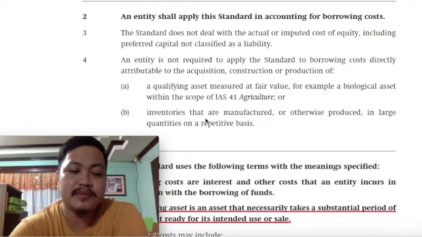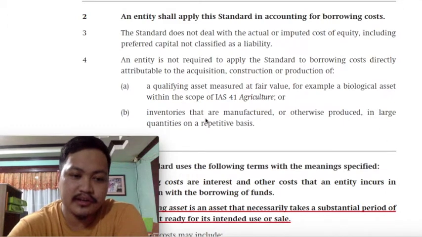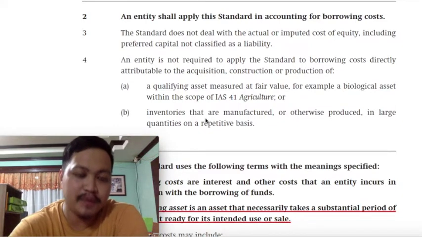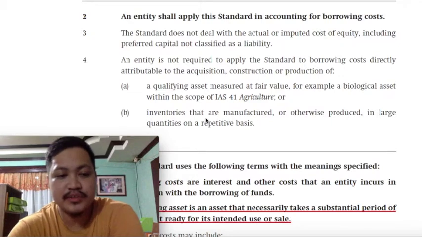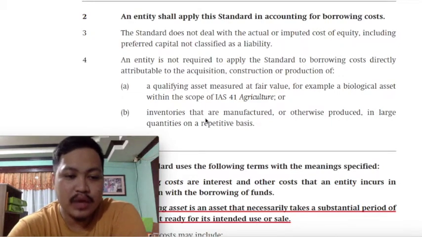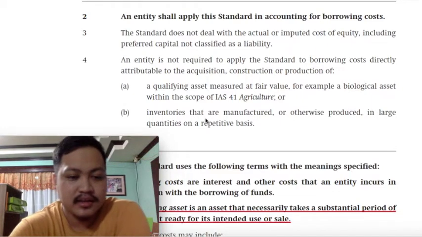However, there are a few items that are expressly exempted from capitalization of borrowing cost, class. As I've said earlier, our general rule is that interest will be expensed. Exemption would be interest on funds used for qualifying assets. But there is an exemption to the exemption, class, meaning even though the borrowing cost arises from a qualifying asset, it would still be expensed if the qualifying asset is to be measured at fair value, such as your biological assets, which is covered by PAS 41, which we will discuss next.